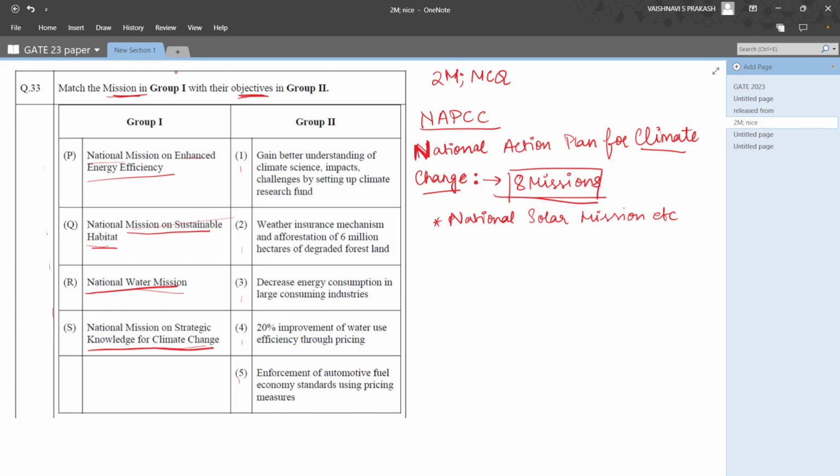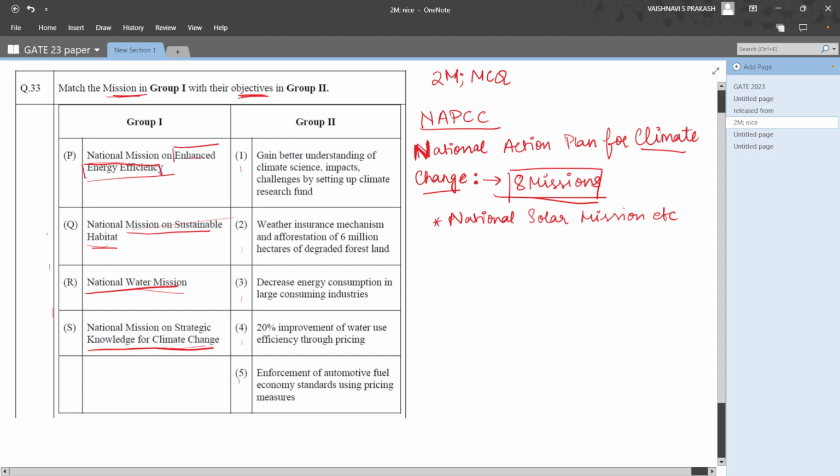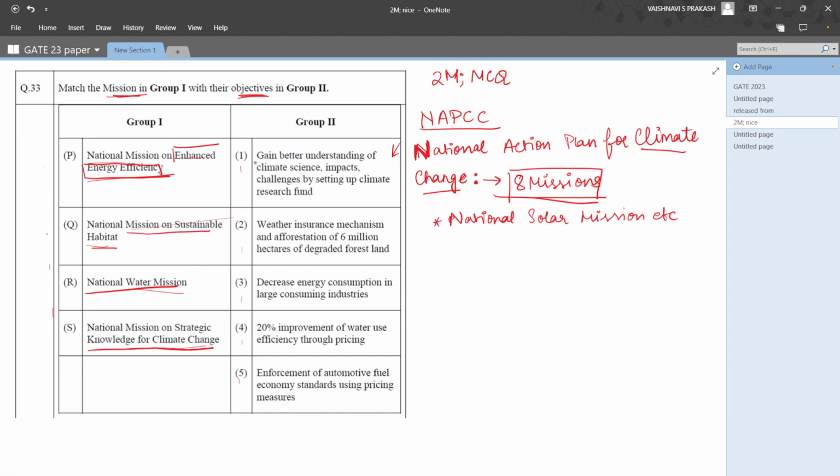Even otherwise, we can look at some keywords in the question itself. So National Mission for Enhanced Energy Efficiency. If we take a look at the description on this side, the first one says gain better understanding of climate science impacts and challenges by setting up climate research fund. This is not the description that talks about enhanced energy efficiency. So this is not for P. The second one is weather insurance mechanism and afforestation of 6 million hectares of degraded forest land. This talks about afforestation and forest land. So this is also not the right answer for energy efficiency.